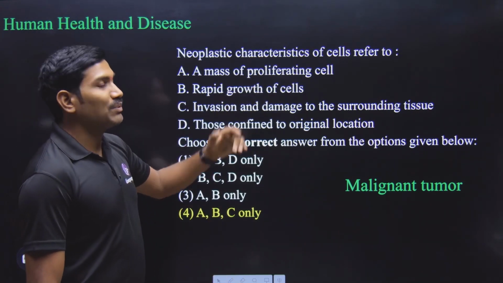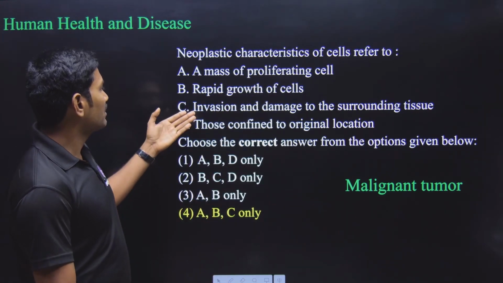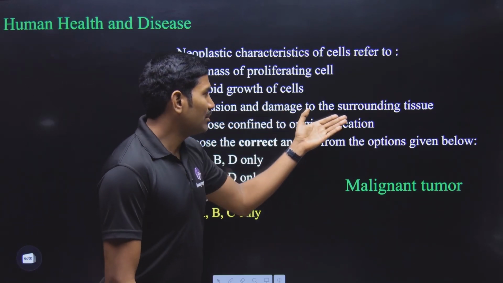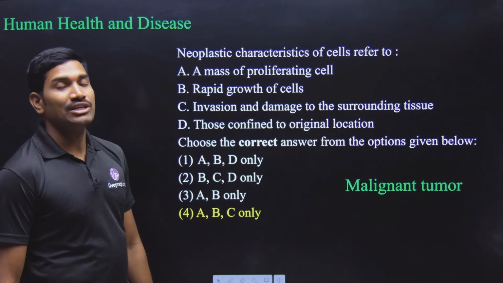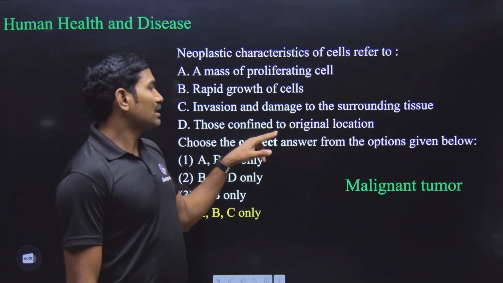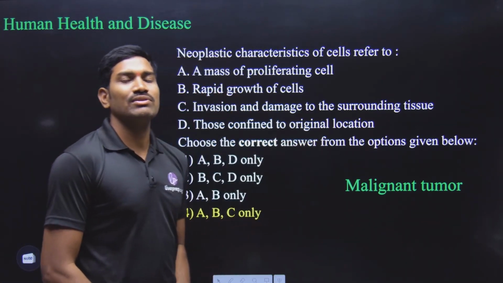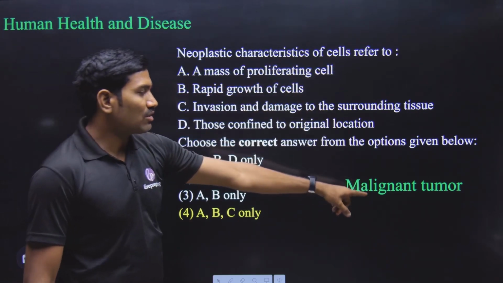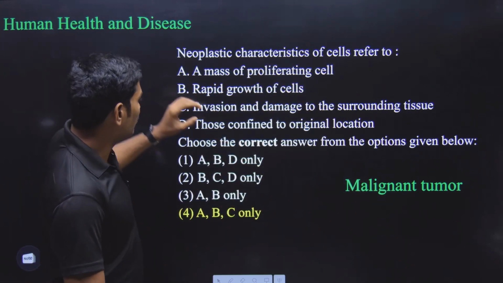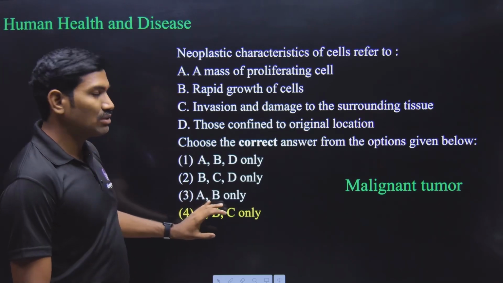Next one, rapid growth of the cells. This also we are observing. Next one, invasion and damage to the surrounding tissues. Yes, this is the property of malignant tumors. But the last one, those confined to original location. This is with respect to benign, but these neoplastic cells, we are talking with respect to malignant. So that's why what are correct? A, B, C statements are only correct.